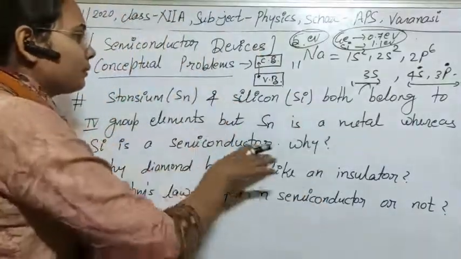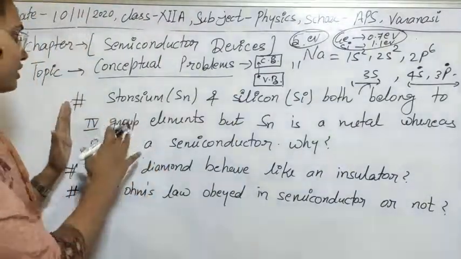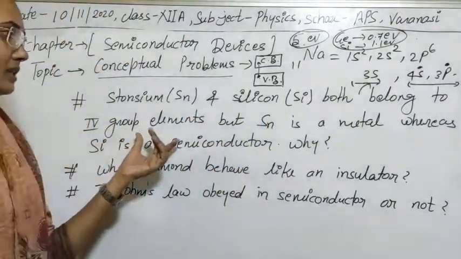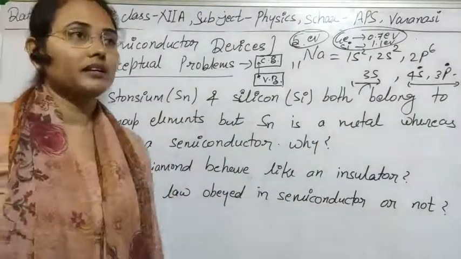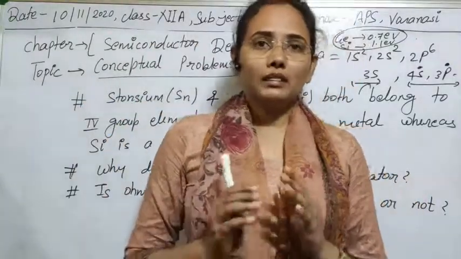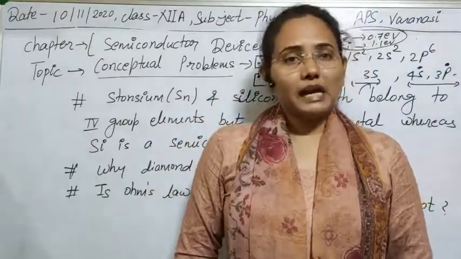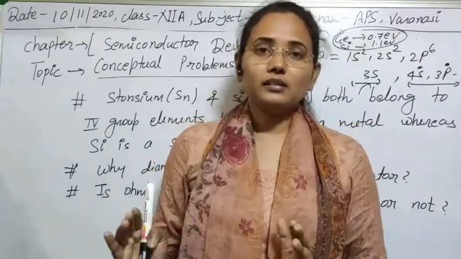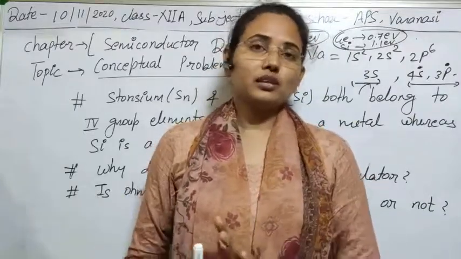Now I can explain the questions that depend on this. The first question is that strontium and silicon both belong to the fourth group elements, but strontium is a metal whereas silicon is a semiconductor. Why? As I told you earlier, fourth group elements show different types of properties due to their size variation. Like in case of carbon, its size is very small, so it shows the catenation property. It prefers covalent bonding, so it is not used in the conduction process.